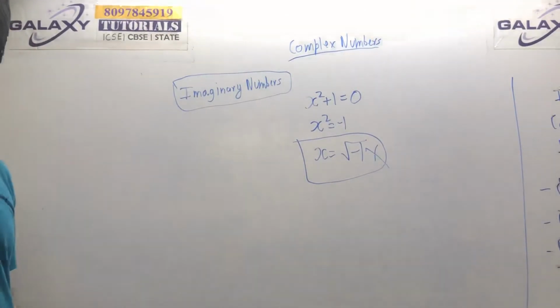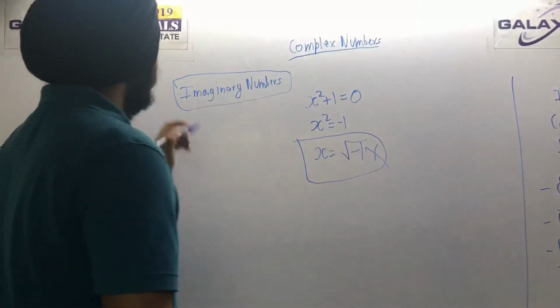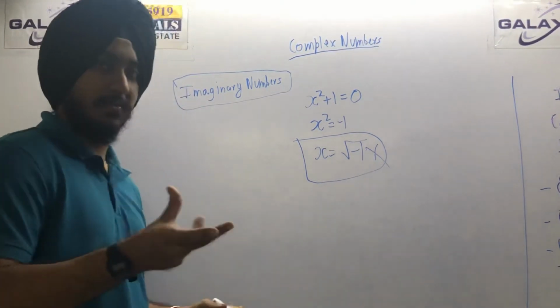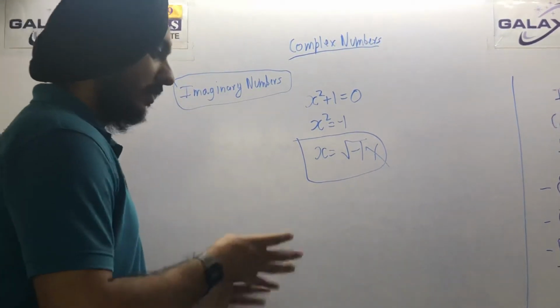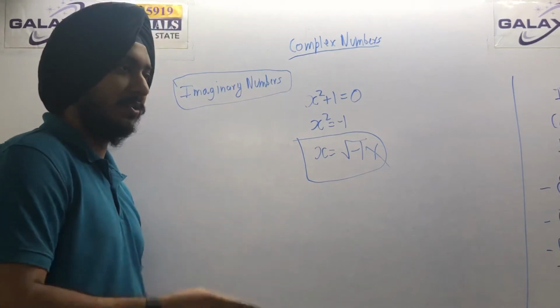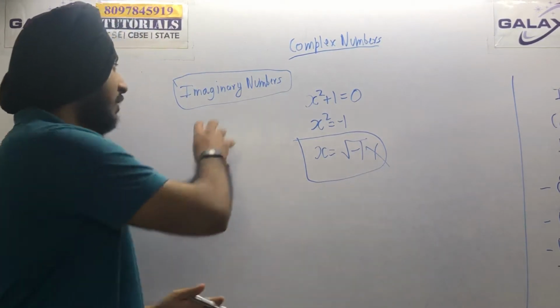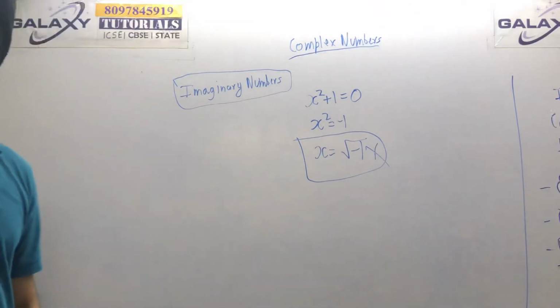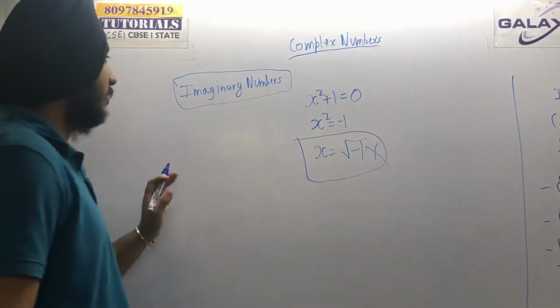You all know what real numbers are by now. Imaginary numbers are just another class. You know that there are integers, there are real numbers, then there are imaginary numbers. Imaginary numbers are not real numbers.